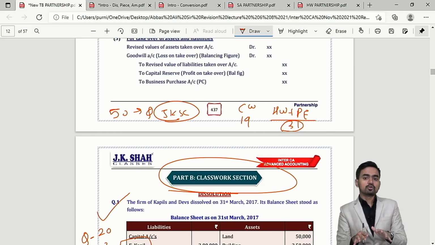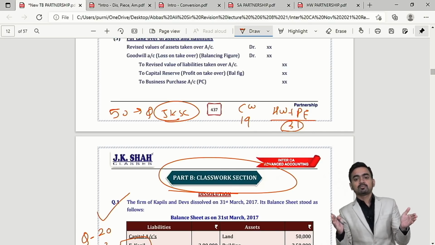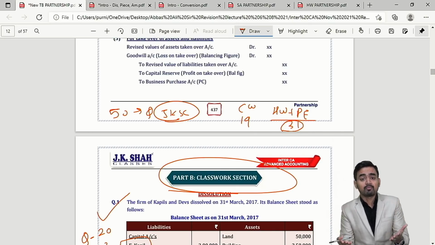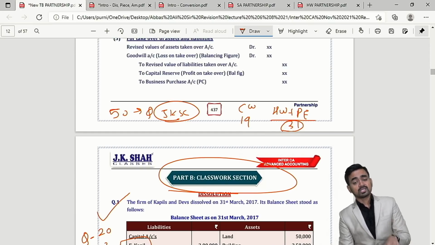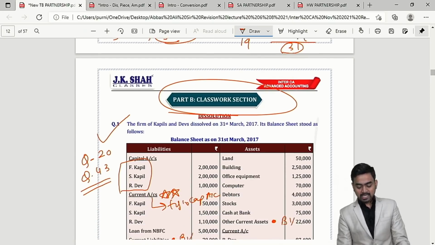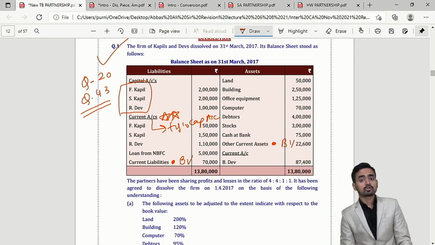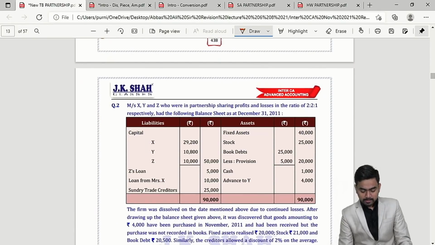So I will discuss the important points of question number 1 to question number 19 which you have to keep in mind before going to the exam, and I will also tell you which question you should refer from homework and past exam which is very much similar to the classwork question. So for question number 1 you can refer question number 20 and question number 43 from the JK Shah Classes material.